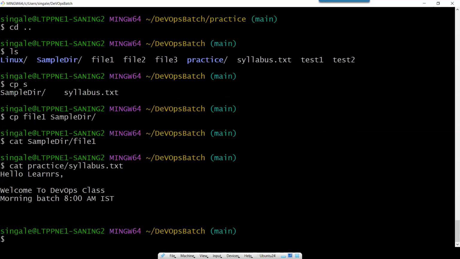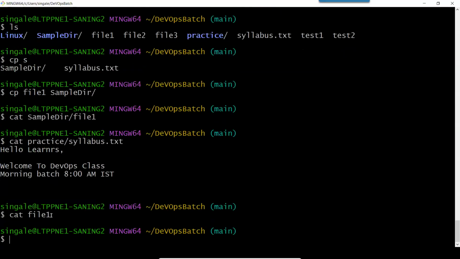Yes, Naneshwar has the right answer. The file doesn't have any content. Correct. So that's why we are not able to see the result of file one. Let's verify it. So we can do cat file one and press enter. You can see no content is available.